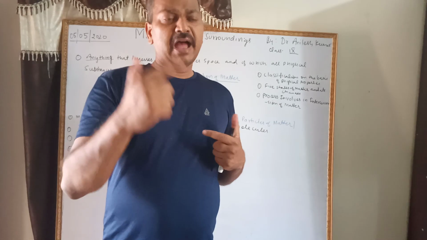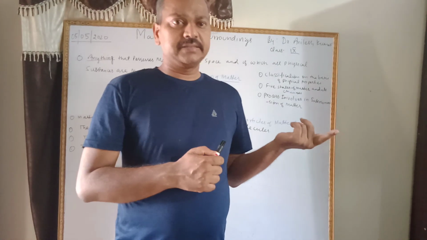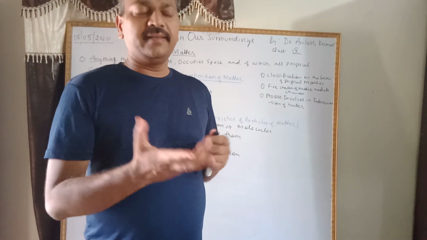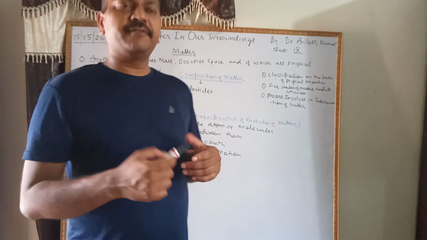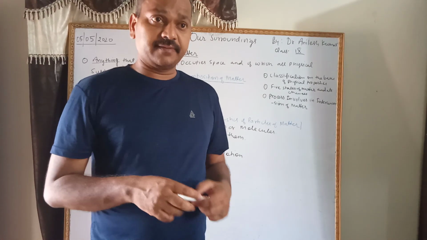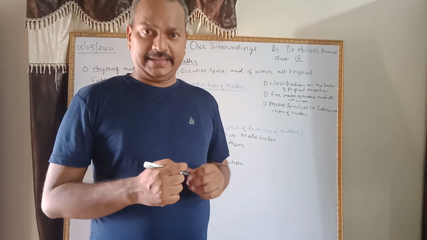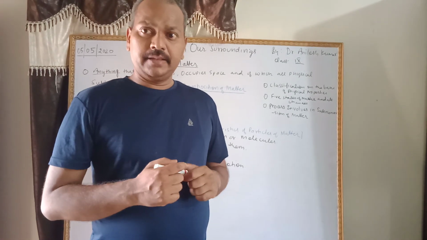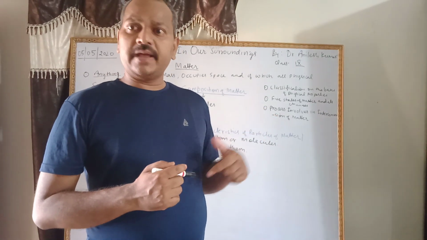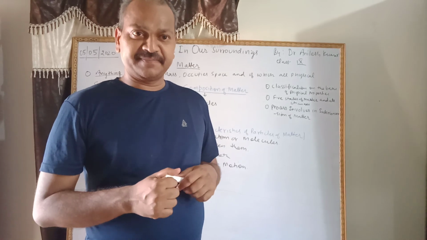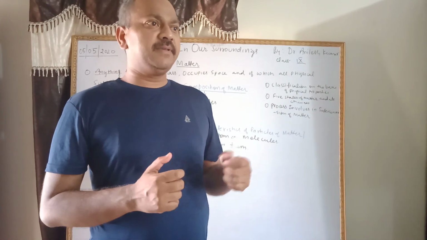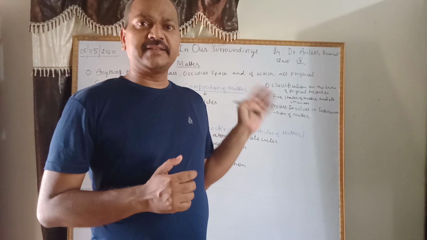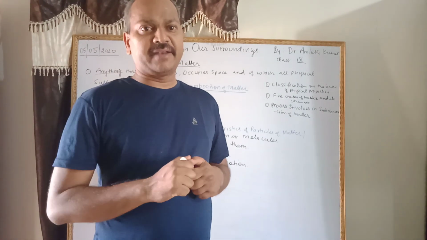Now I'm taking up the next, third topic, that is classification on the basis of physical properties. So they are states of matter. As we see on the basis of this class 9, there are 5 states of matter.